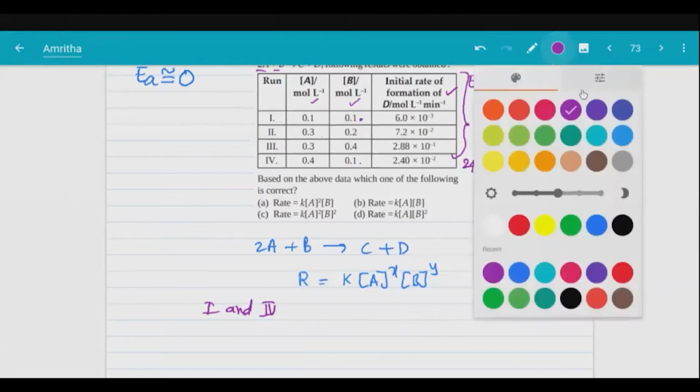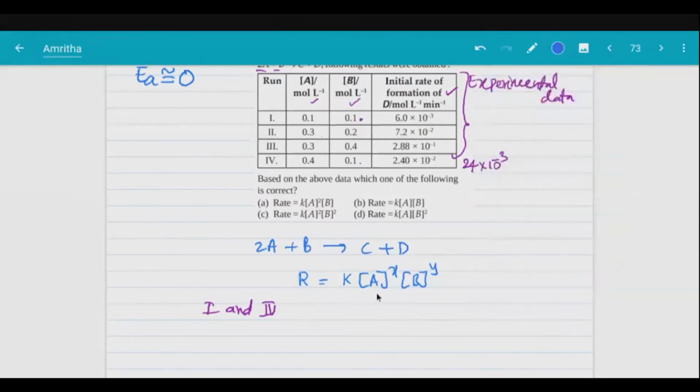So what can I write in a simple manner? B is kept constant, but A is getting changed, so 4 power x. The rate has changed how many times? 4 times. So x equals 1. So the x value is 1. So from the experimental results, we have the order of A now. Yes or no?